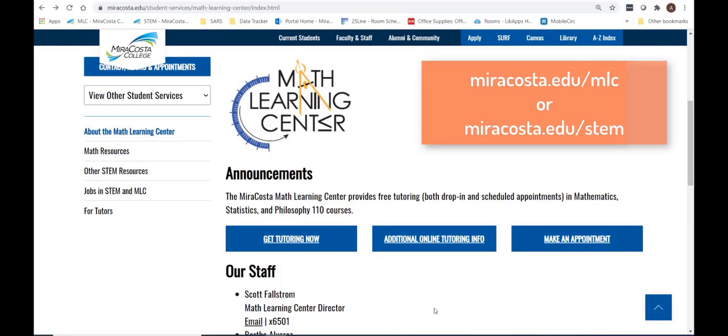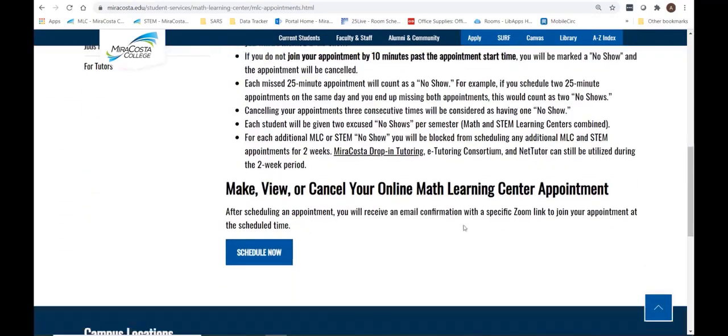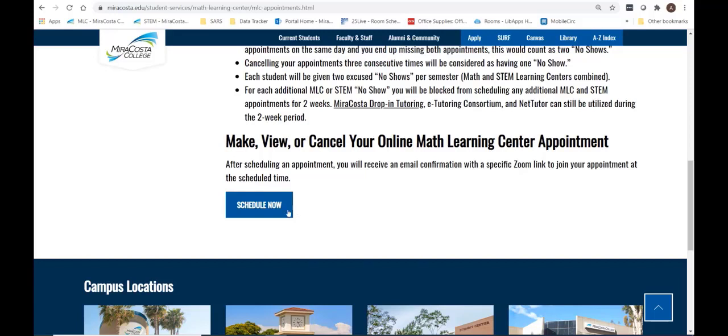The easiest way for students to schedule appointments is to go online from our website and sign in with their student ID and schedule an appointment through a system called eSARS that connects to SARS Anywhere. They can also talk to a learning coach or call the center and schedule that way as well.